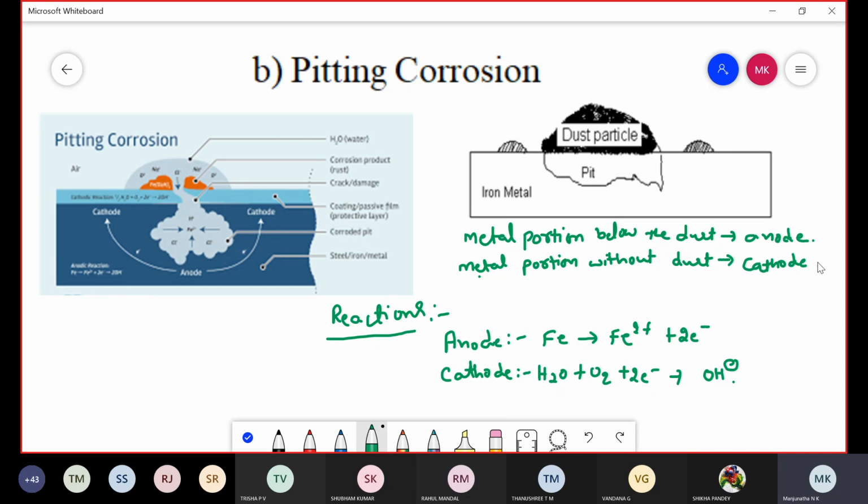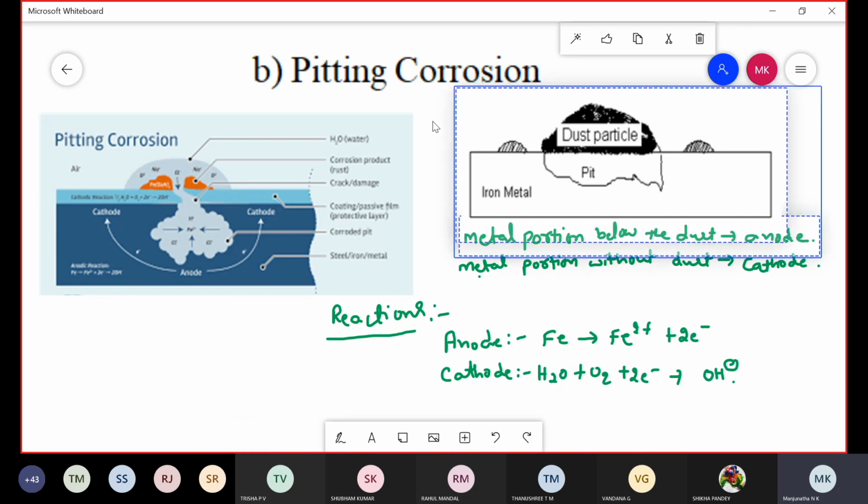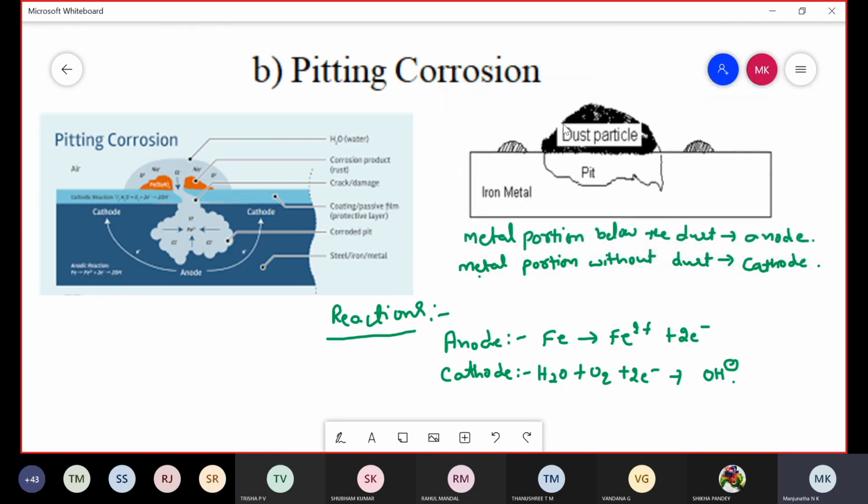So now write down the headline, pitting corrosion. Write down this diagram. Just one box, in that mention iron metal, then put some small dots that indicate the dust particles.